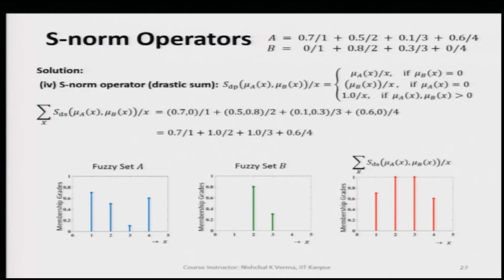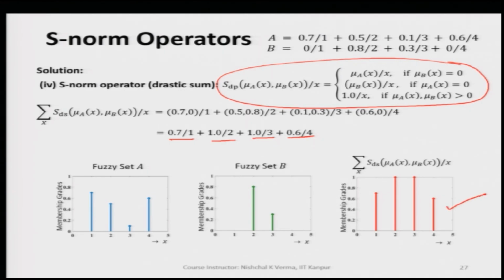Now, the fourth one is the drastic sum S norm. When we apply this formula which we have already discussed, we get 4 elements from the drastic sum of discrete fuzzy set A and discrete fuzzy set B. All these 4 membership values of the resulting fuzzy set are plotted here and shown in red color. This way we can see how the different S norms give us different results for the same fuzzy sets.